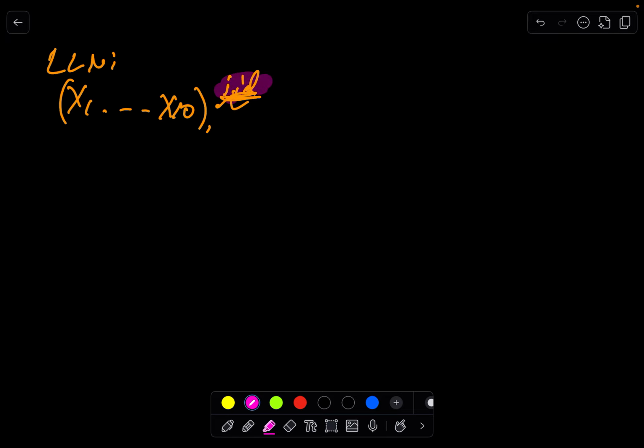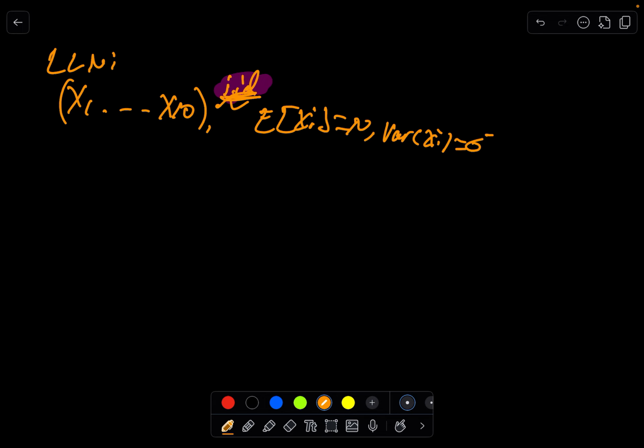We need this IID, where the expectation of these xi's is some mu, and we'll say the variance of these xi is some sigma squared. Let's consider some facts. So let's consider the expectation of x10 bar.